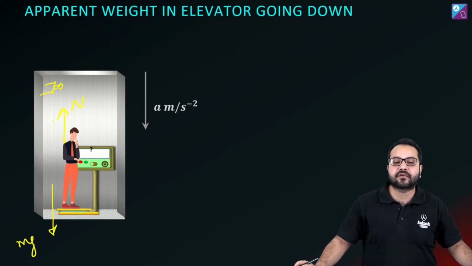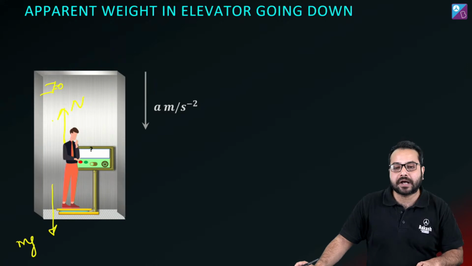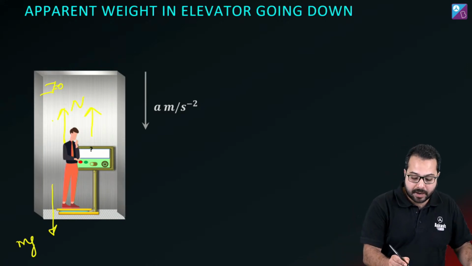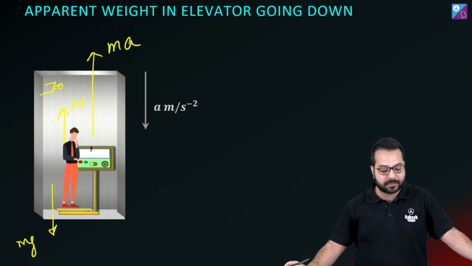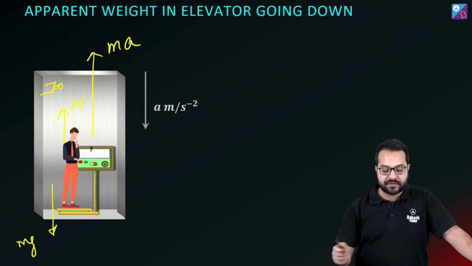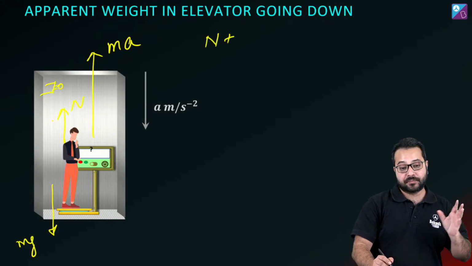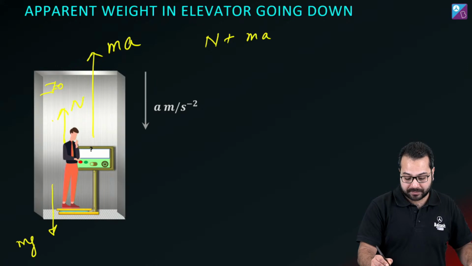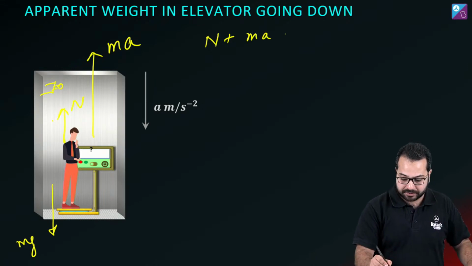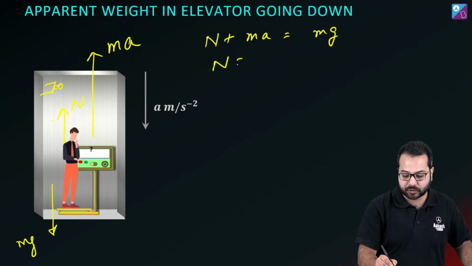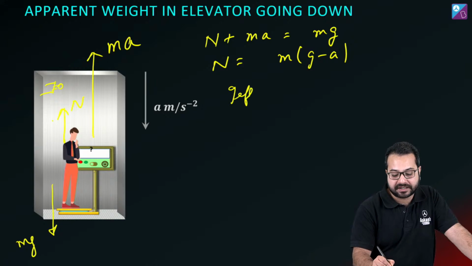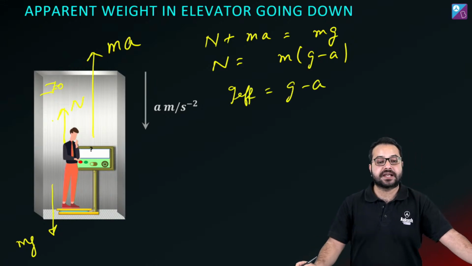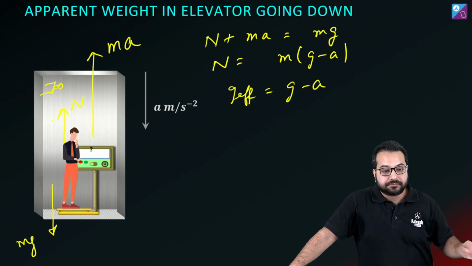Now when I am solving it from the non-inertial frame, the lift is going downwards, so the pseudo force is going to act upwards, and the force is m into a. From this frame we see that the object is at rest, so N plus ma will be equal to mg, so N will be equal to m(g minus a). So what is the effective gravity? The effective gravity we can say is g minus a. Is that correct?